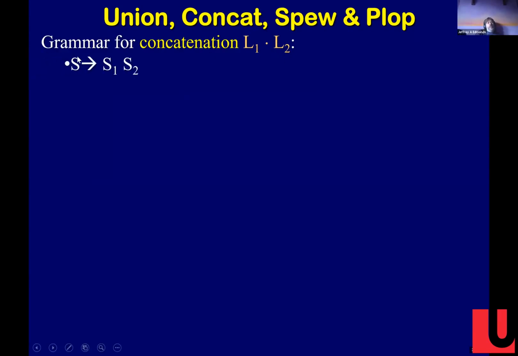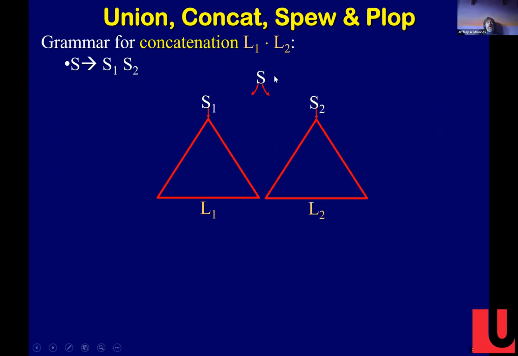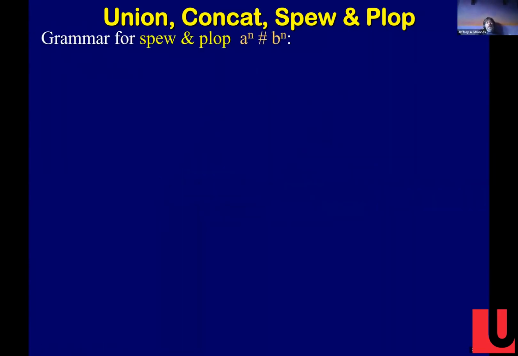What about concatenation, right? So here's my new rule. S goes to an S1 followed by an S2. That means, what is an S? Well, an S is something from L1 followed by something from L2, right? And how does the parse go? Well, S goes to S1 concatenated with S2, and then the S1 gives you anything from L1 while the S2 gives you anything from L2. Does that make sense?